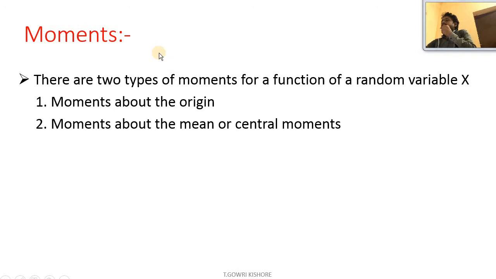Next concept, that is moments. There are two types of moments for the function of random variable X. Number one, moments about the origin. Number two, moments about the mean, or central moments.